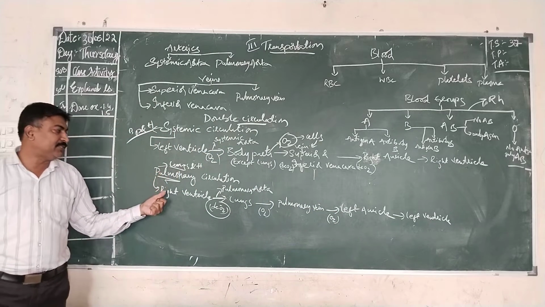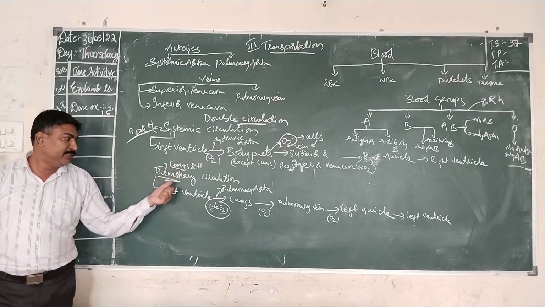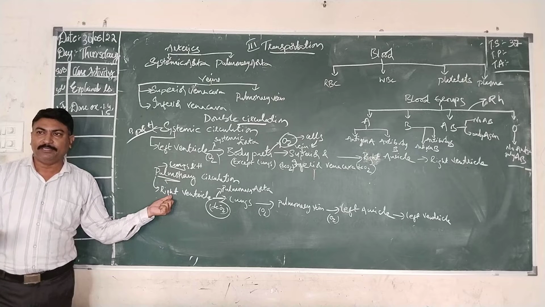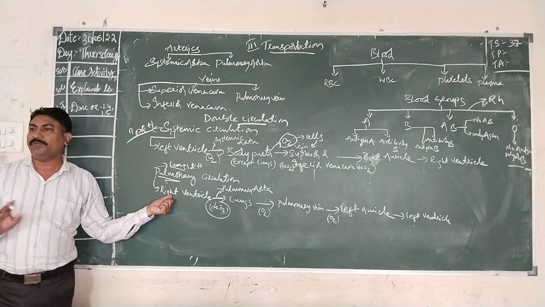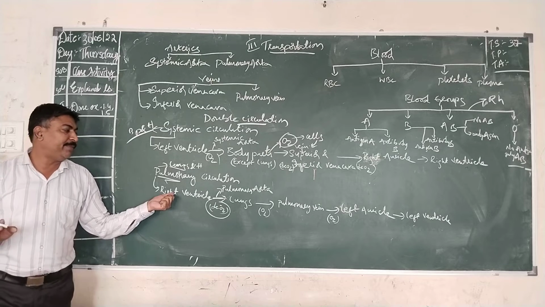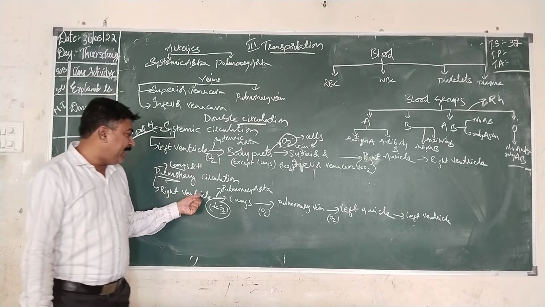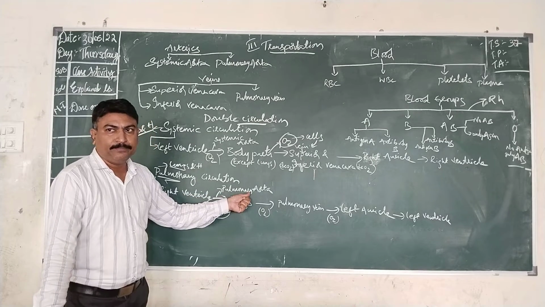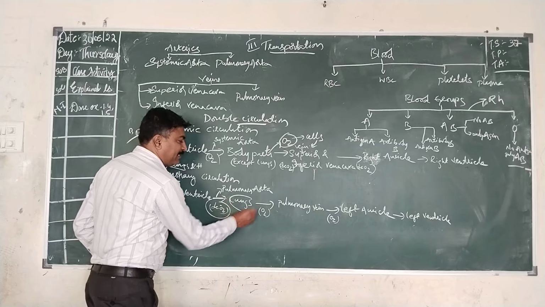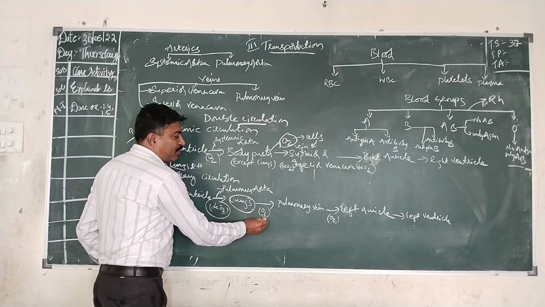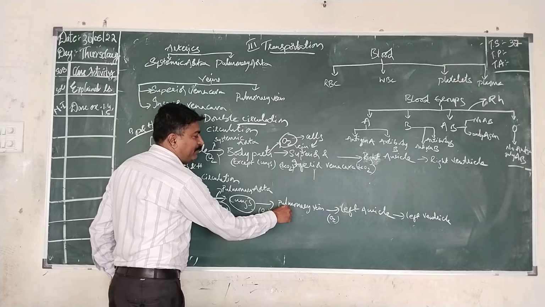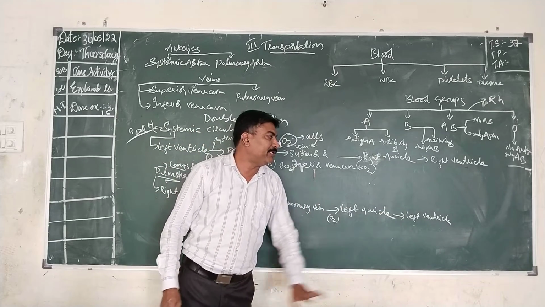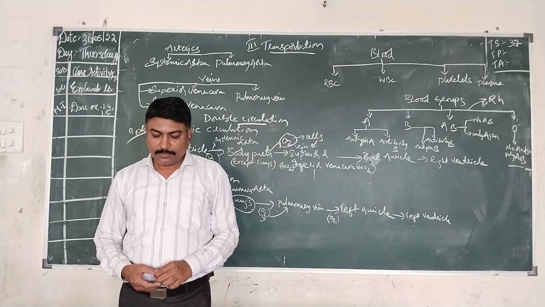Pulmonary circulation occurs between lungs and heart, and it starts from the right ventricle. It consists of deoxygenated blood, that means the blood does not contain any oxygen. That deoxygenated blood will be carried from the right ventricle to the lungs through the pulmonary aorta, and there exchange of gases takes place inside the lungs, and now it becomes oxygenated blood. Oxygenated blood will be supplied through the pulmonary vein to the left auricle. From the left auricle, it will be supplied to the left ventricle.